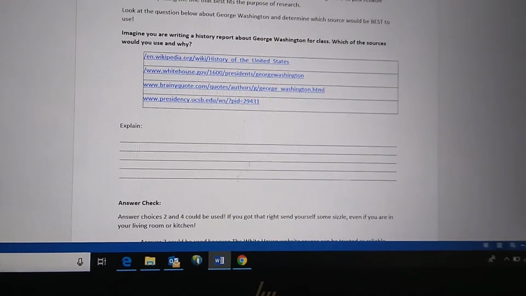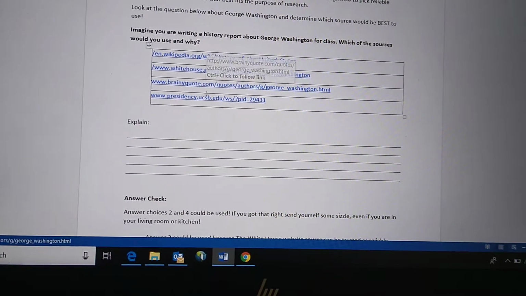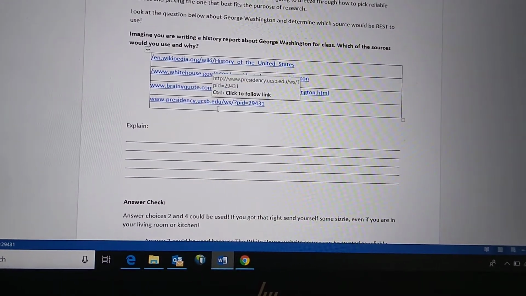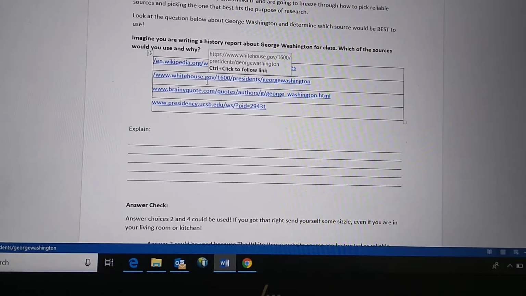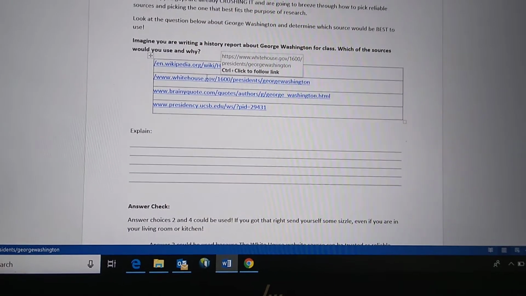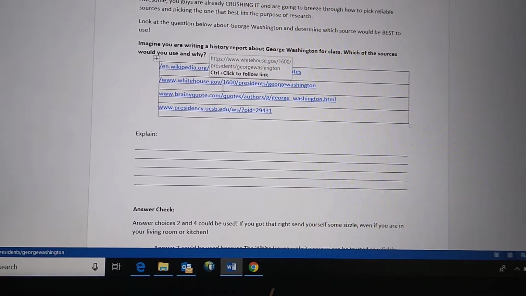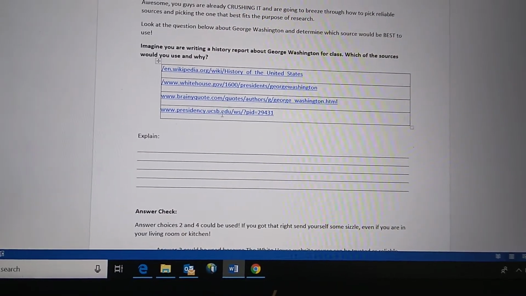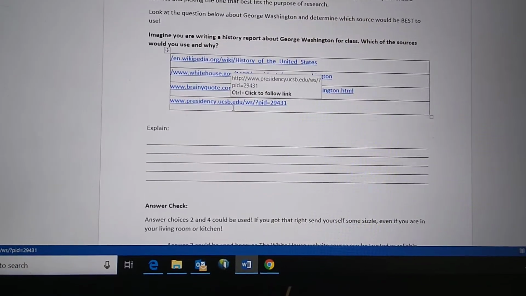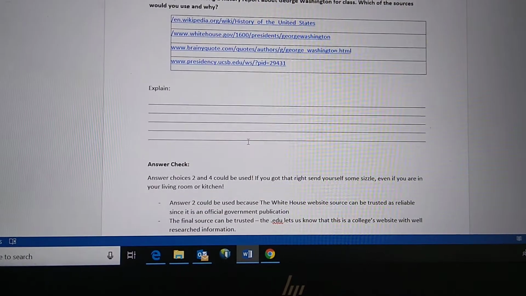So when we're looking here, we see that this ends in .gov and this ends in .edu. So those are two ways that we can tell if the website is trustworthy, because .gov means it's coming from a government website where people are paid to update it and check its facts. And then .edu is coming from an academic or a school website, so people are also paid to check its facts.